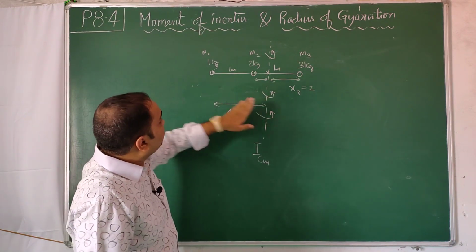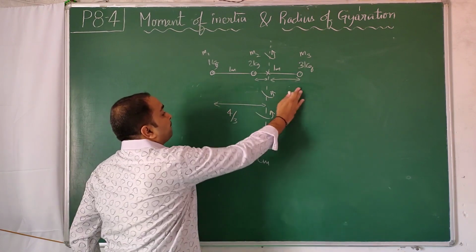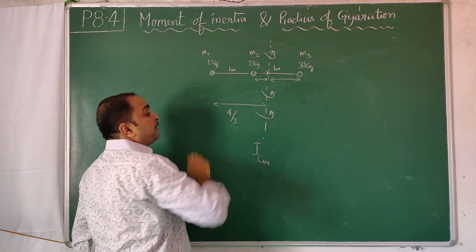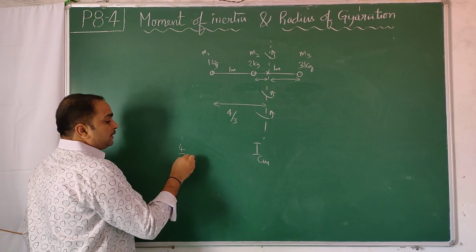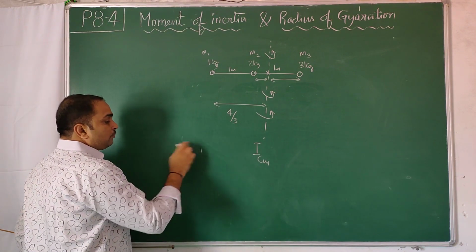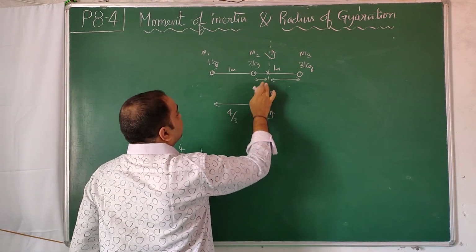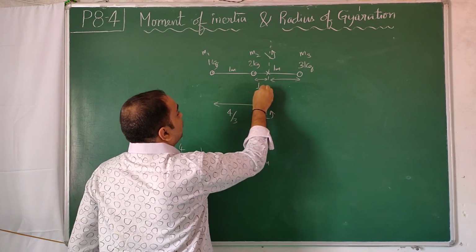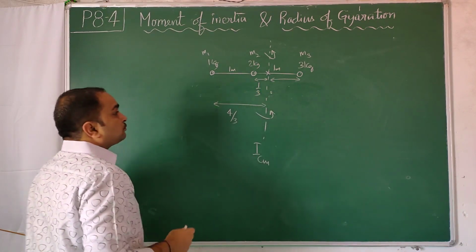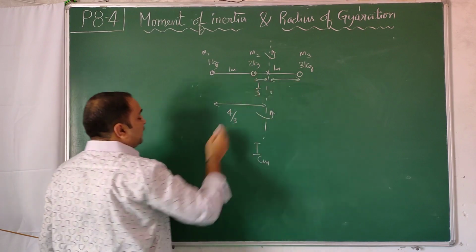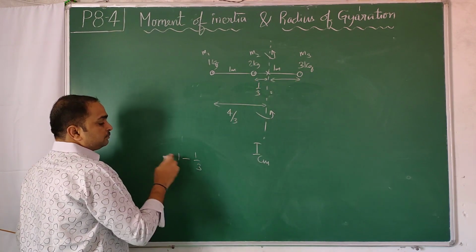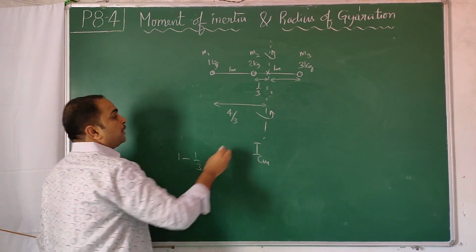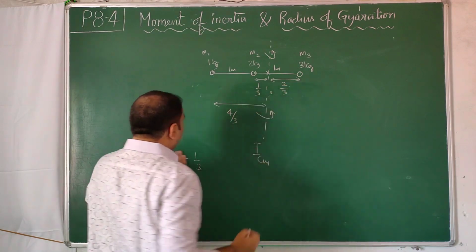Now what could be this distance? Subtract 1 from it. 4 by 3 minus 1. It comes out to be 1 by 3. This distance comes out to be 1 by 3. This distance I want: 1 minus 1 by 3. 3 1s are 3, 2 by 3. You know all the distances now.